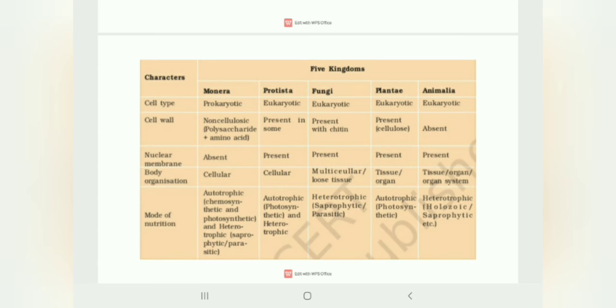In Protista, they are autotrophic, not dependent, photosynthetic, and also heterotrophic, dependent. Fungi are heterotrophic, only saprophytic or parasitic. In Plantae, autotrophic, only photosynthetic, gaining energy by light. In Animalia, heterotrophic, holozoic, saprophytic, etc.